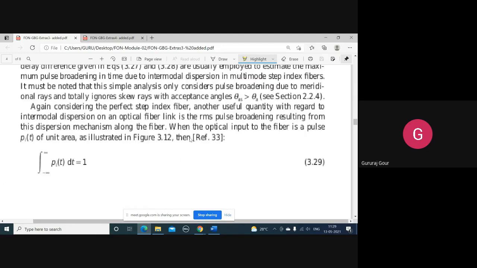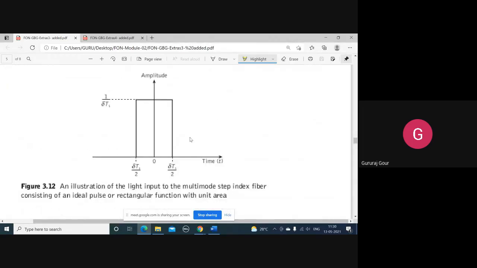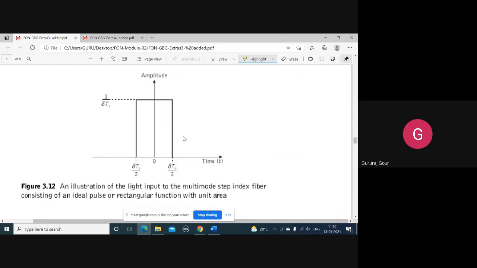To continue with step index fibers, let us consider this kind of pulse we are going to launch from the optical source, maybe an LED or any kind of light source, having the width ranging from minus δTs by 2 to plus δTs by 2, with amplitude 1 by δTs. This is a single pulse that has been launched into the step index fiber.